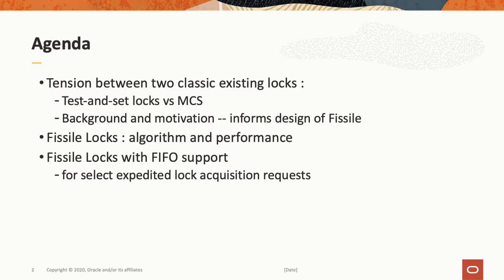Quick coverage of the agenda. We'll describe the tension between two existing classic locks, test and set locks, and MCS. That'll give us some background and some motivation, and the attributes will inform the design of Fissile Locks. And then we'll get into Fissile Locks proper, the algorithm and its performance, and then we'll end with an interesting addition to Fissile Locks where we can provide FIFO support for certain selected requests.